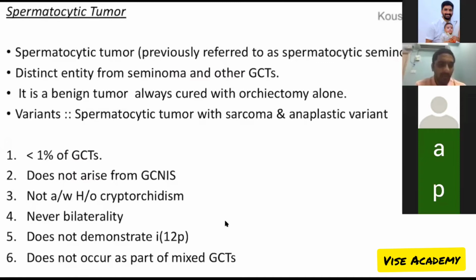And it's negative for isochromosome 12p and does not form a part of mixed gonadal germ cell tumors. These 6 points, again, very important. All negative things about the spermatocytic tumor: not associated with cryptorchidism, not bilateral, not showing 12p. And see, 12p is very characteristic of testicular tumors. This spermatocytic tumor doesn't show positivity for 12p.